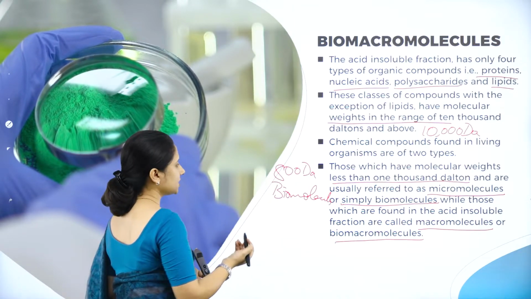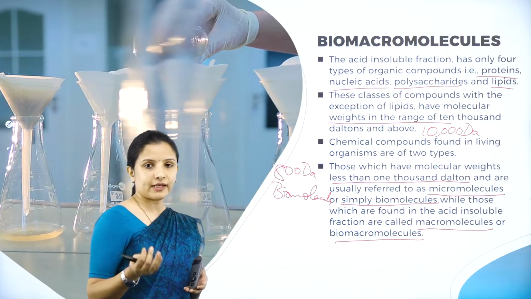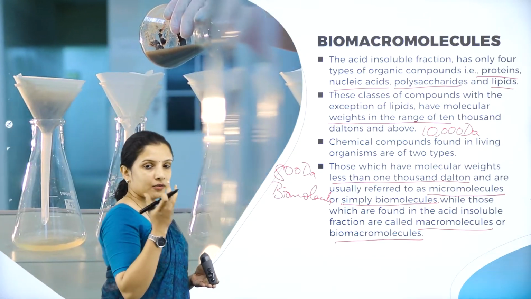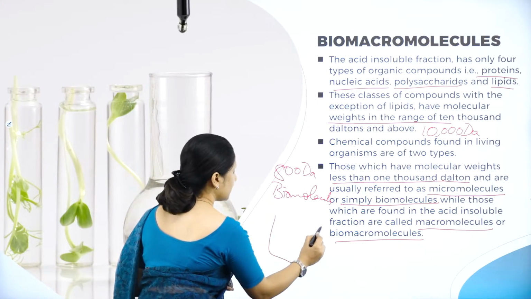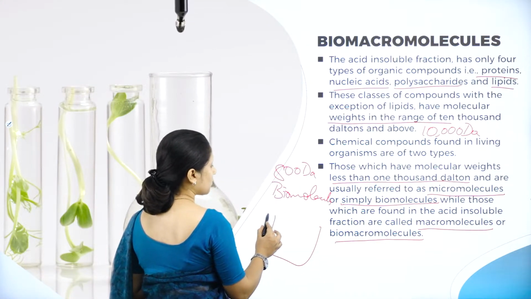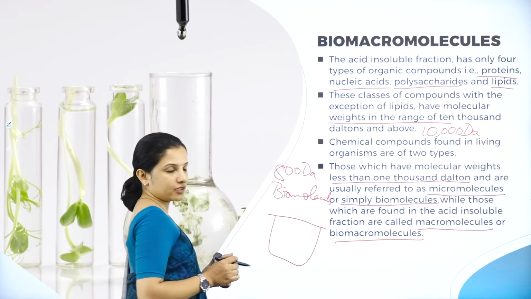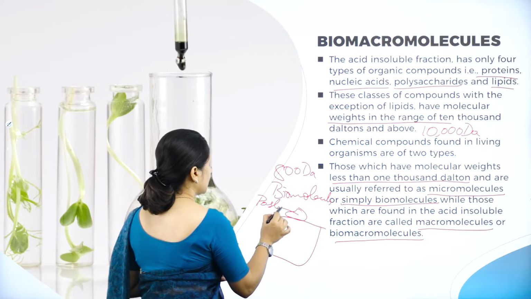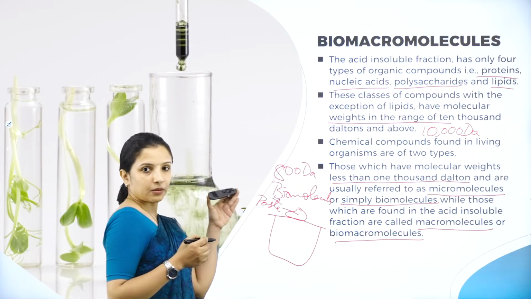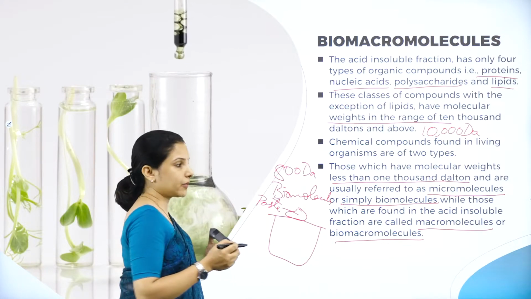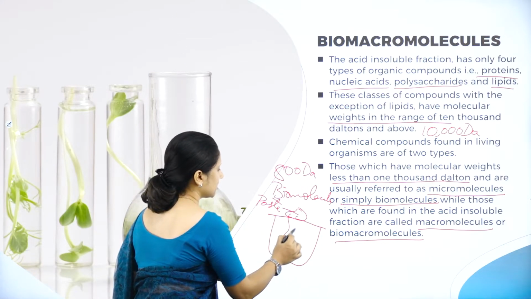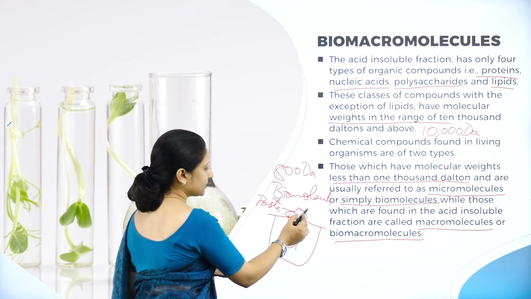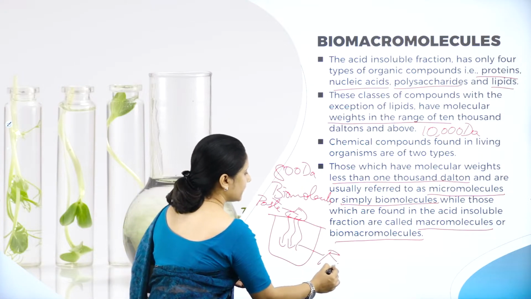So what I will do now is perform an experiment wherein I'll take a plant tissue, grind it, and then put that paste in a beaker. On a beaker I need to filter. So I'll cover this beaker with a cheesecloth. On top of this I will put the paste, that is the leaf paste. Now the micromolecules, that is the biomolecules, will pass through the filter. Why? Because they are acid soluble. They will pass through this particular cloth and form the filtrate.